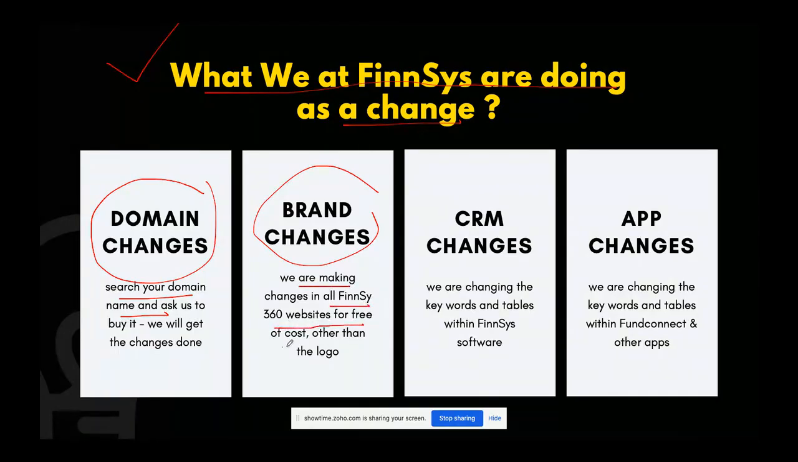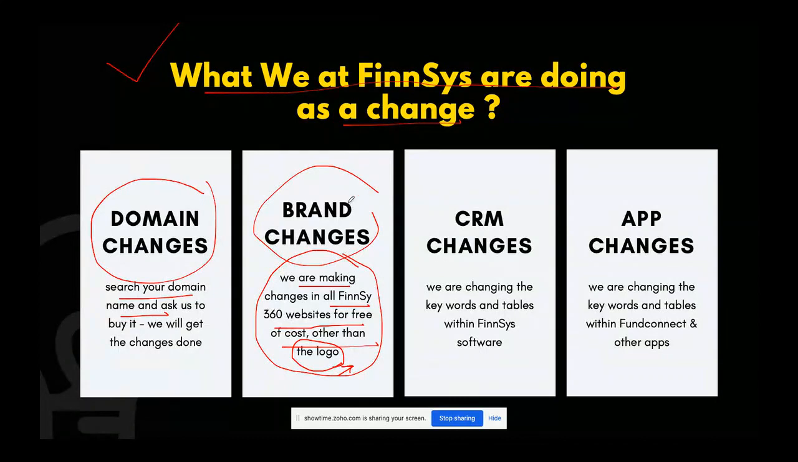We are not going to charge anything. But yes, if you want us to change the logo, of course, we will charge for making a logo, which is a professional charge, and we will charge 2,000, 2,100 is the approx cost. But otherwise, for making changes in the website, which is required as per the regulatory norms, we are doing it from our own end. Don't worry, you don't bother.